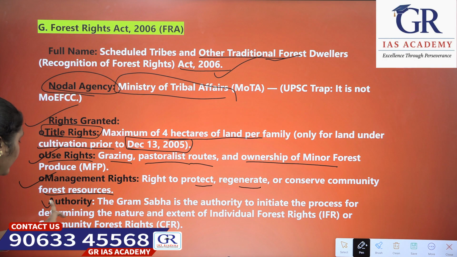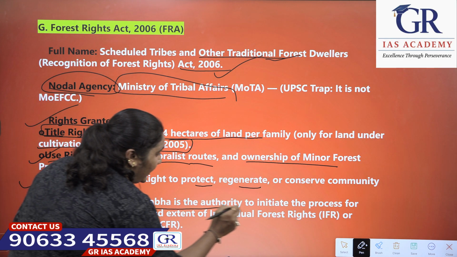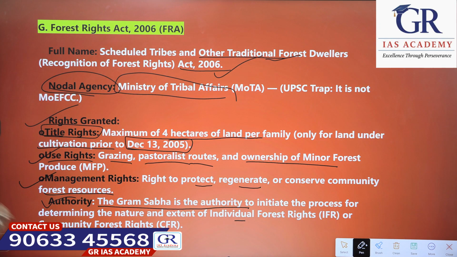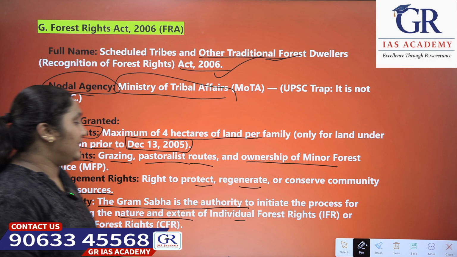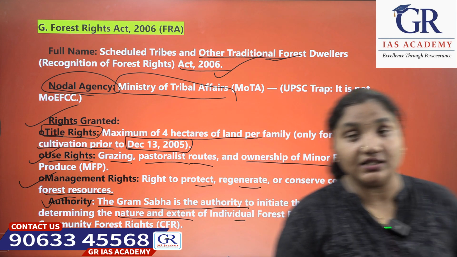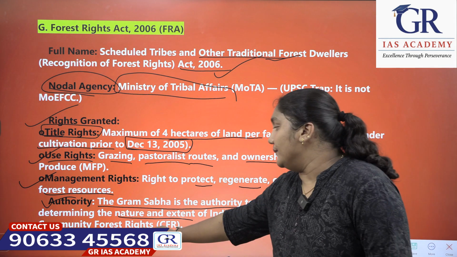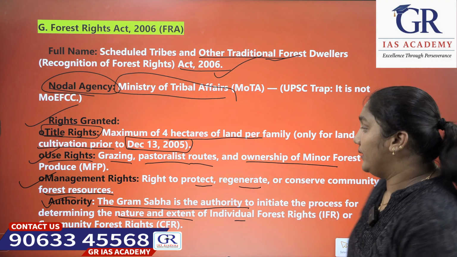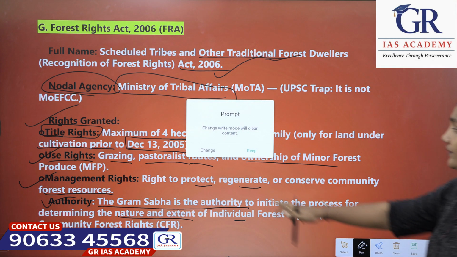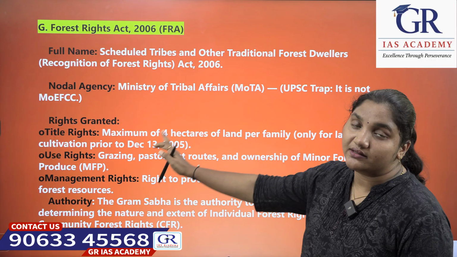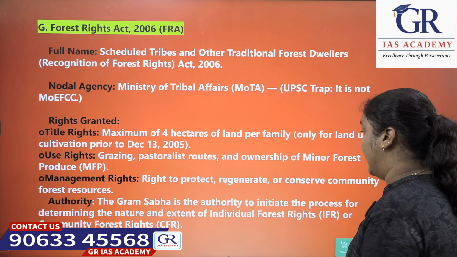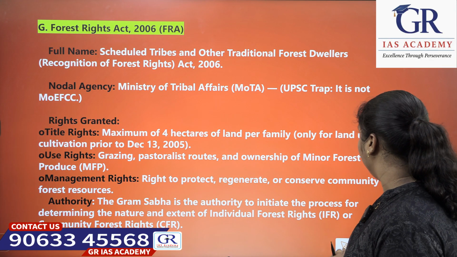Okay, next is the authority. The Gram Sabha is the authority to initiate the process for determining the nature and extent of individual forest rights or community forest rights. Okay, this is the authority. What is the authority for this Forest Rights Act 2006? It is the Gram Panchayats, Gram Sabhas. Okay, next.